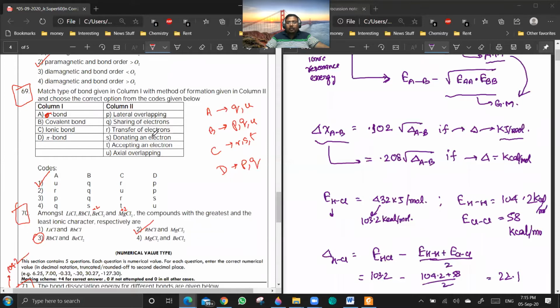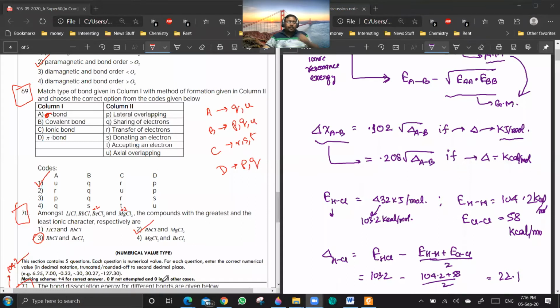See, for both sigma as well as pi, it was sharing of electrons only. When in question 71 type questions, without doing the procedure, can we take the answer in general? See, you have to follow the process only. You cannot write a general answer. Everyone knows that the chlorine value is something between 3.1 to 3.0, but still, you have to calculate it. Okay?